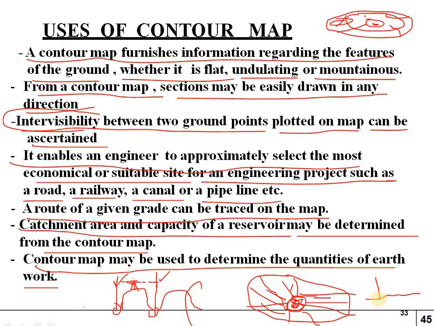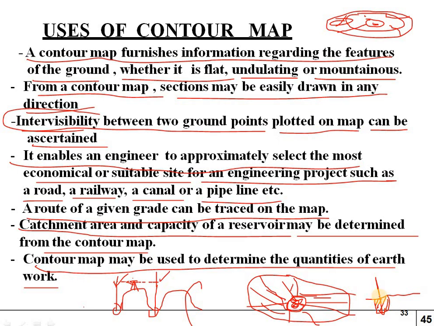So if we cut this soil at a portion, we can take the leveling staff up to the bottom here, and we can calculate how much quantity of soil was digged here. That is known as earthwork, and this can be calculated by length, breadth and depth.